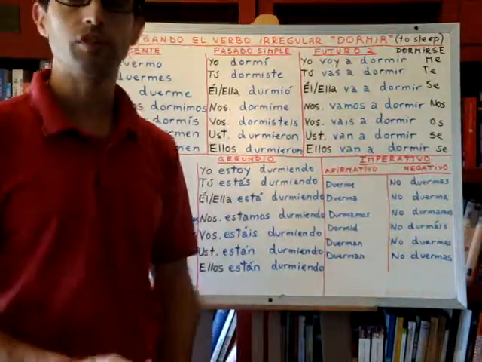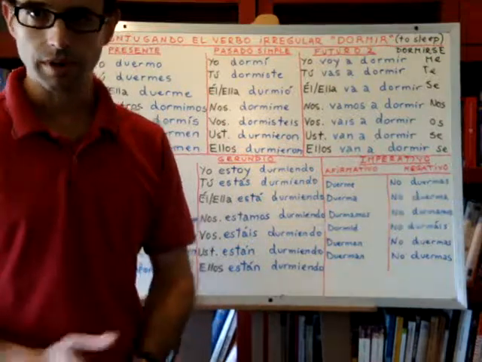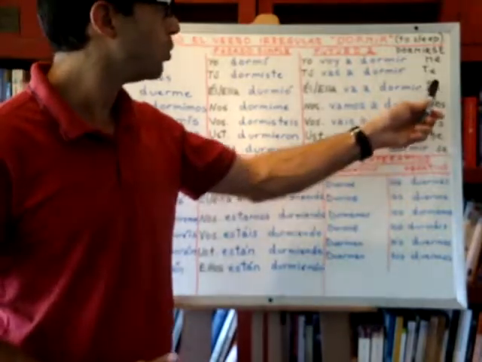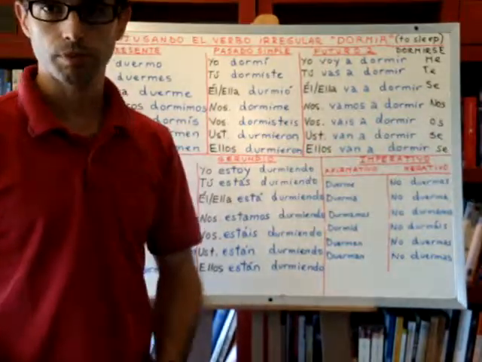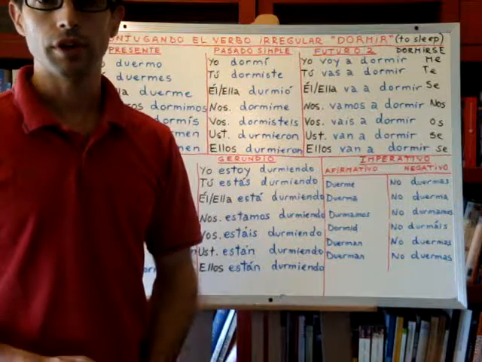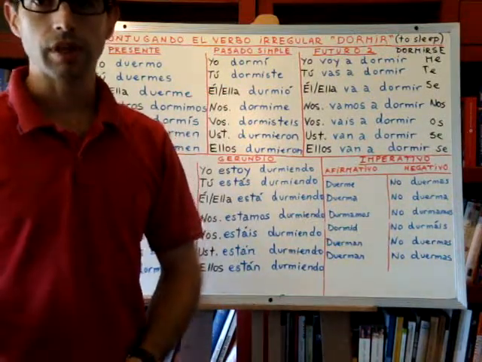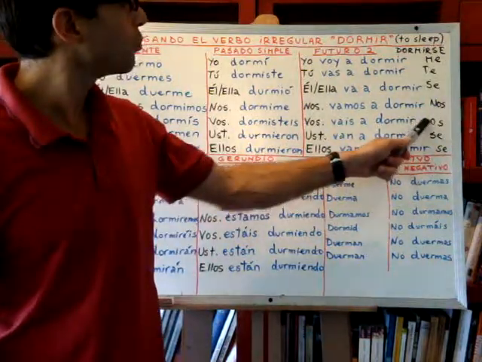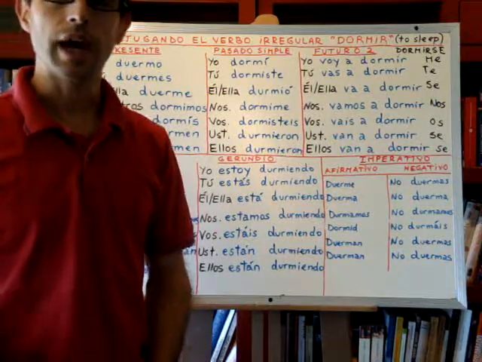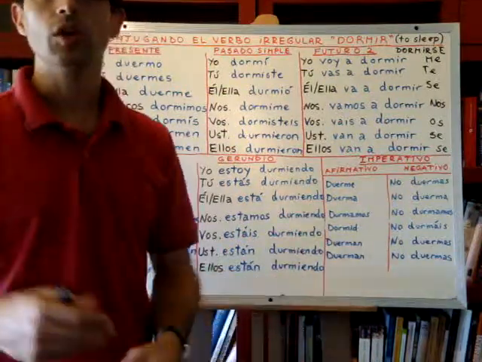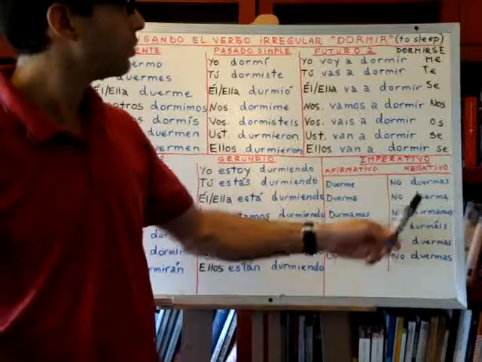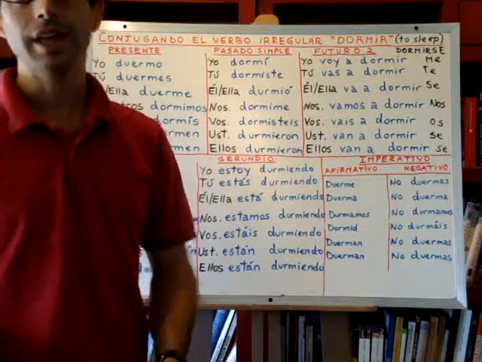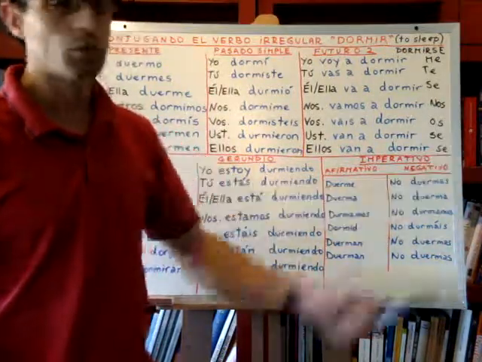Remember that usted is conjugated as he or she, right? We fall asleep, we say, nosotros nos dormimos. For you plural in the Spanish form in Spain, vosotros os dormís. Now, the Latin American way of saying you plural fall asleep, ustedes se duermen, and they fall asleep, we say ellos se duermen, okay?